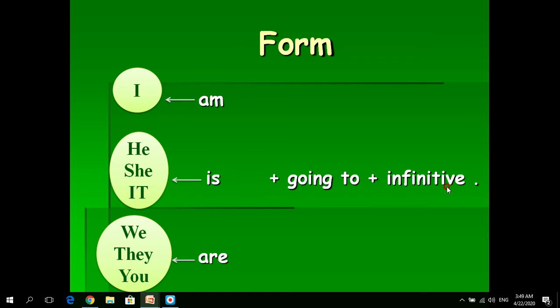As we said, infinitive form means the verb without d, ed, ing, s, es, or ies. This is infinitive form. For example, play, eat, go, do. They are all verbs in infinitive.